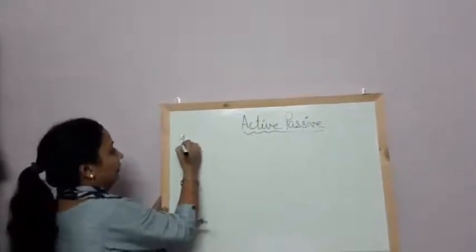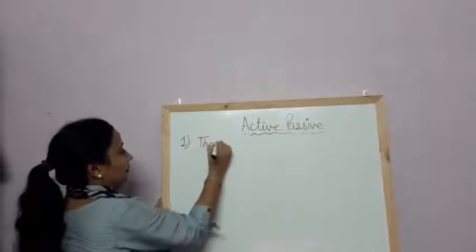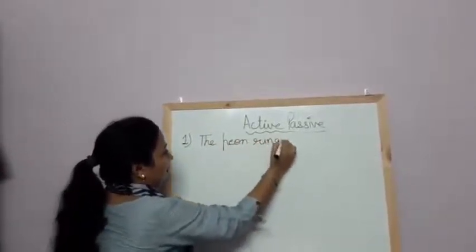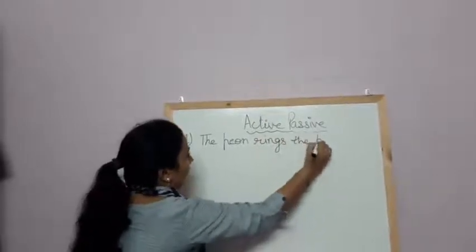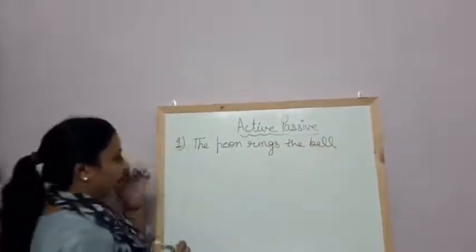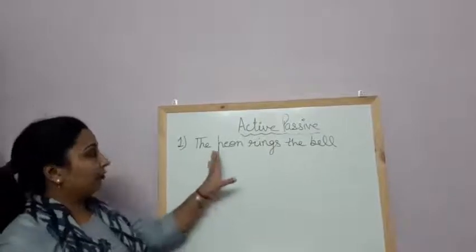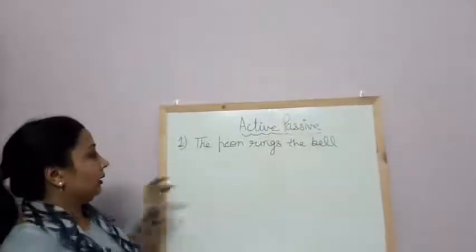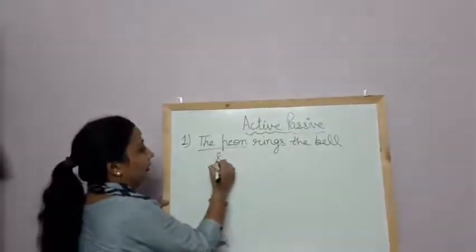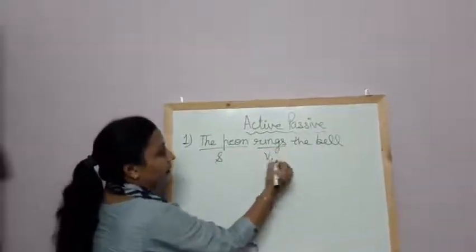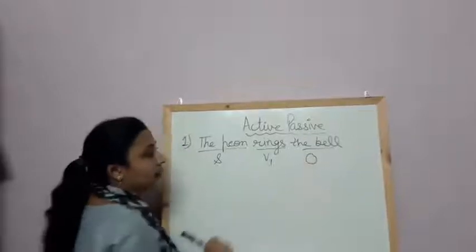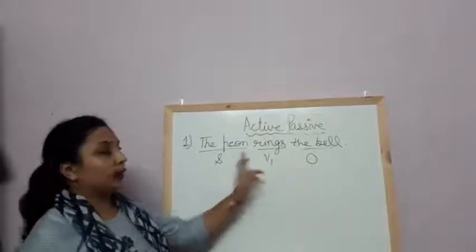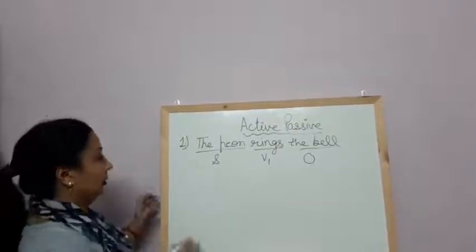Let's take the first example. The peon rings the bell. First we have to know about the subject, object and verb of the sentence. Here peon is the subject, rings is the verb and bell is the object. Now we will change subject into object and object into subject.